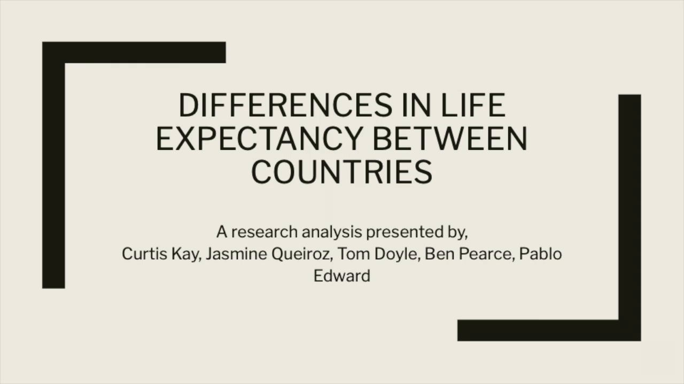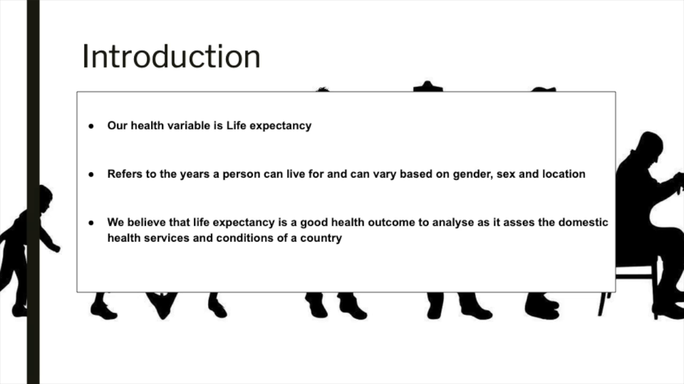For our assignment, we decided to research life expectancy. It is a health indicator which refers to the number of years a person can expect to live for, normally shown by gender and country. It varies based on sex, age, race, and geographic location. Since life expectancy is essentially an indicator of mortality conditions, it is therefore a good indication of health conditions in a country.